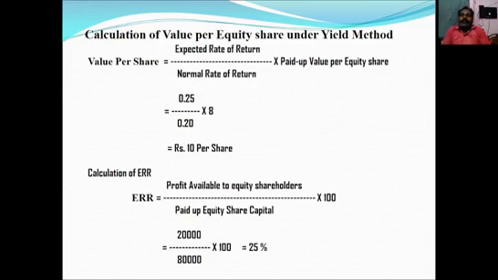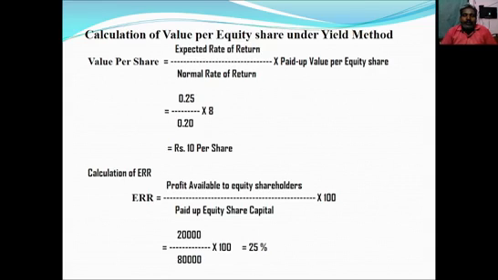What is the formula for calculation of value per share under this method? Expected rate of return divided by normal rate of return into paid up value per equity share. We know the normal rate of return and the paid up value per equity share, but we don't know the expected rate of return, so leave some space.